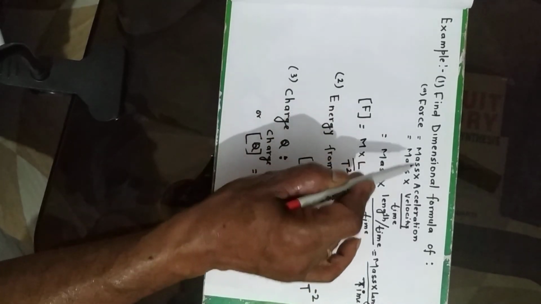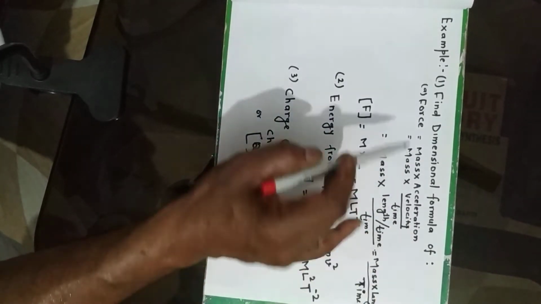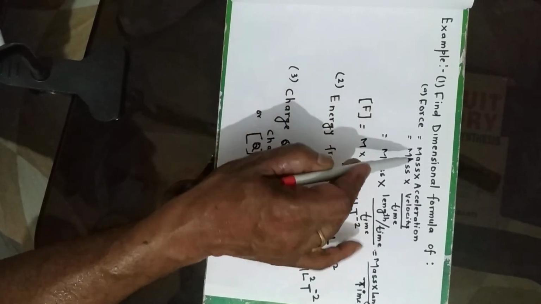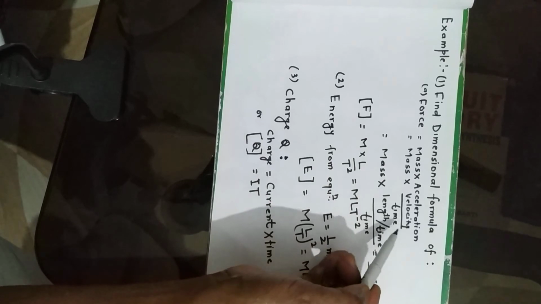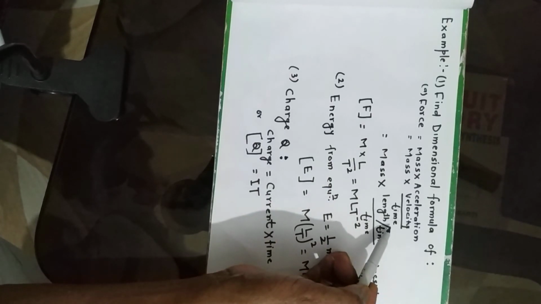Find the dimensional formula of force. Force is equal to mass into acceleration, that is mass into velocity divided by time.